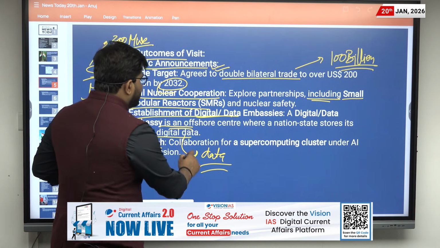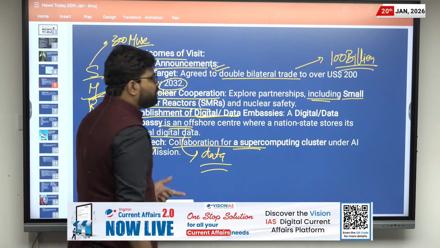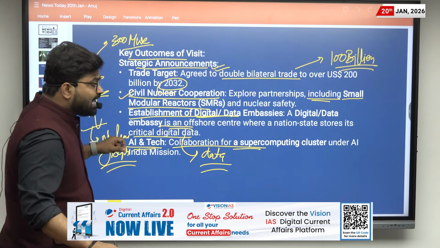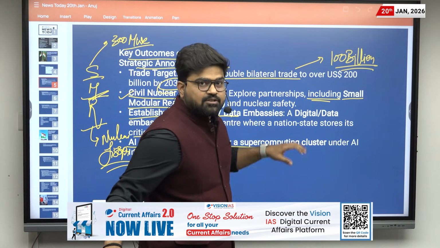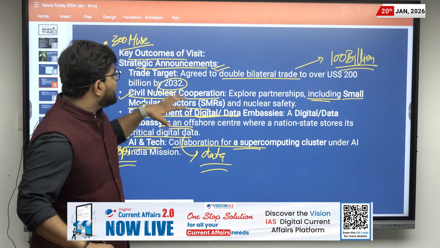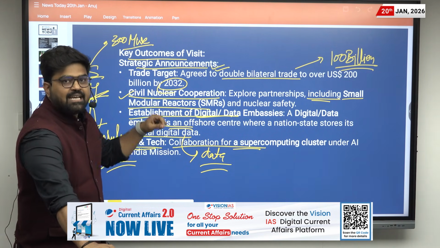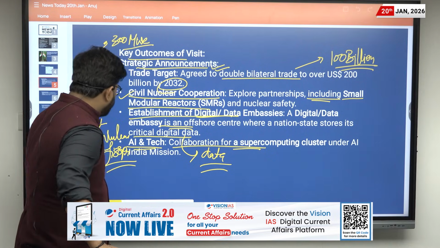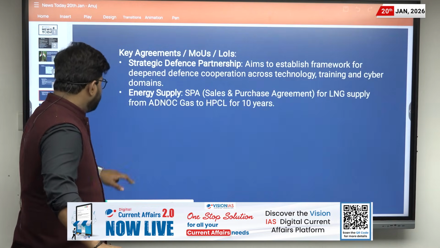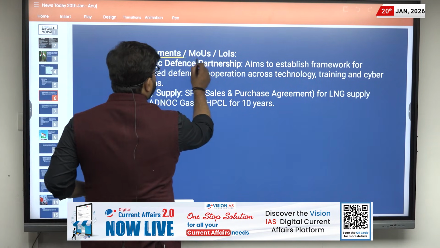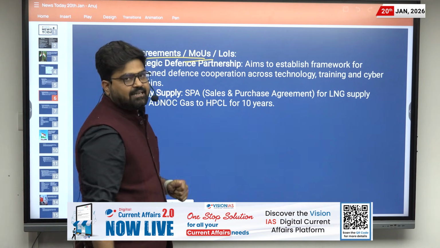In this, there is collaboration for supercomputing clusters under India's AI mission. So these are strategic outcomes or announcements in the visit. Now let us move forward and look at the other key agreements, MOUs and letters of intent.